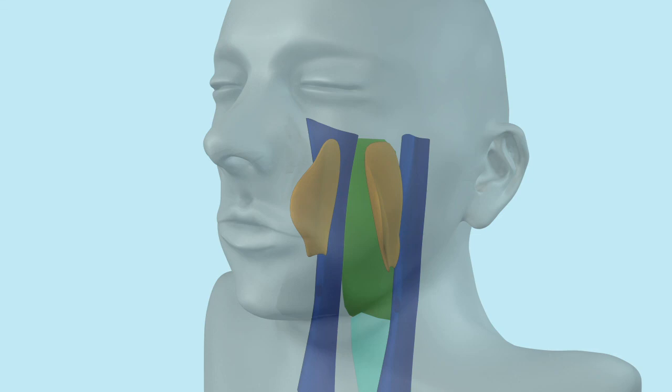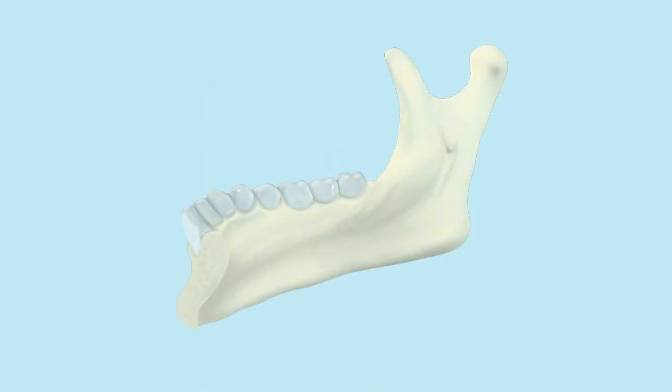The relationship of a molar's root to the anatomical landmark known as the mylohyoid line affects the path of infection. Infection in molar roots above the line spreads to the sublingual space. Infection in the molar roots below the line spreads to the submandibular space.